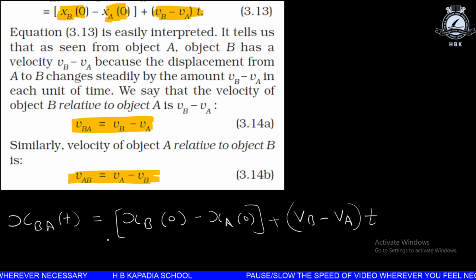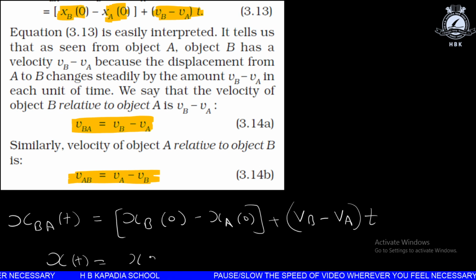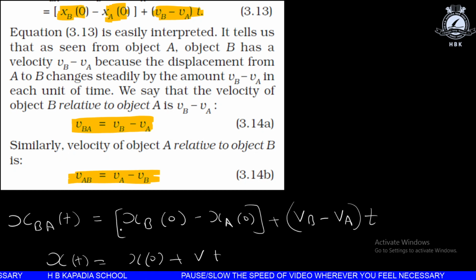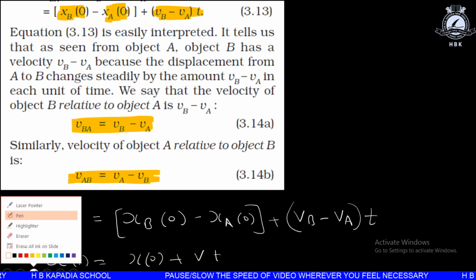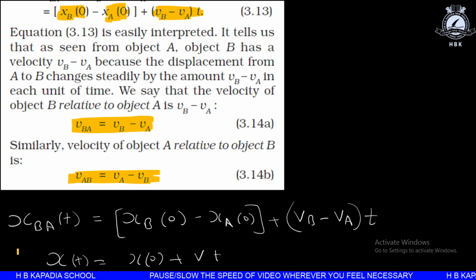If we compare this with equation 1, x at t equals x at 0 plus velocity into t, then we can say that v is v_B minus v_A. This is the equation of v.